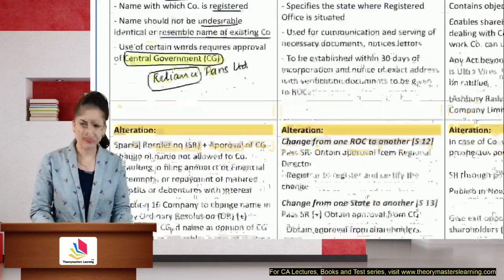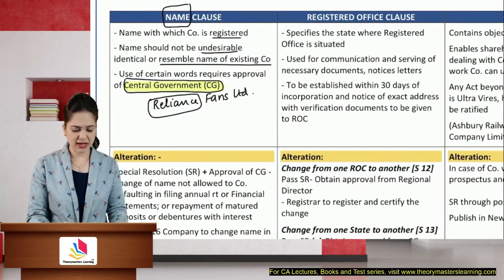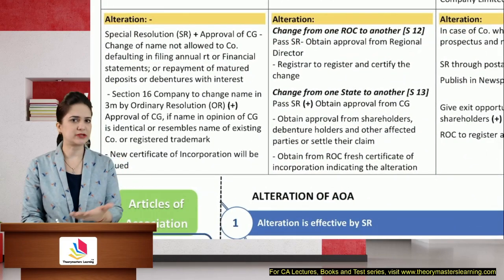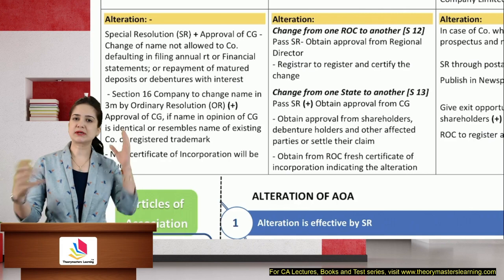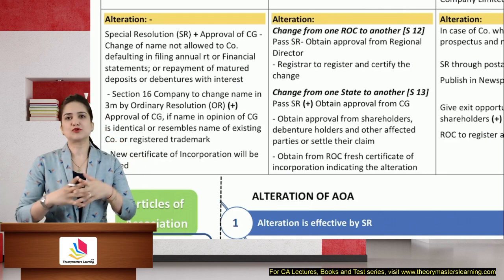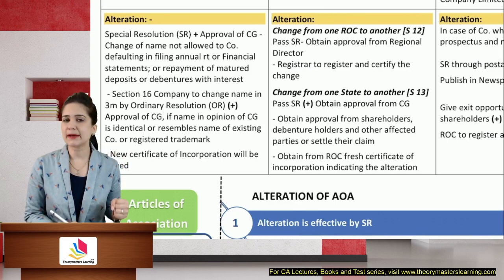Now, why will a company alter a name clause? We should know that first. See, if the company has changed the objects, they may want the name to reflect the objects better. You can change the name. Suppose there is some merger or amalgamation, and you want the name to reflect that, you need to change the name. Sometimes the company is known by its abbreviated version.